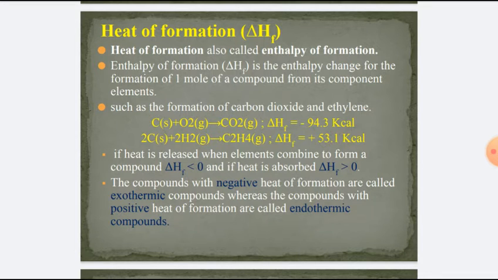The compounds with negative heat of formation are called exothermic compounds, whereas the compounds with positive heat of formation are known as endothermic compounds. Thus, carbon dioxide is an exothermic compound, whereas ethylene is an endothermic compound.